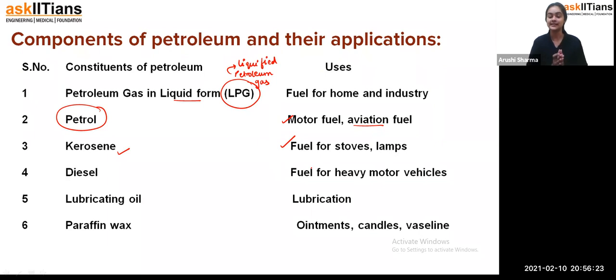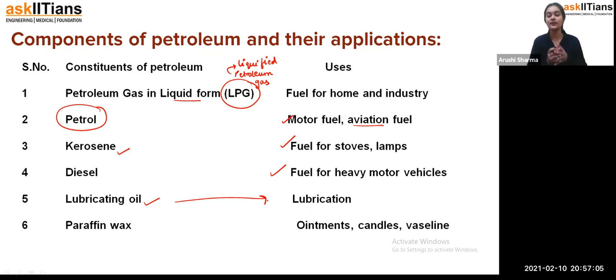Now, if we see diesel, students, diesel is used as a fuel for heavy motor vehicles like the trucks we are having. So for them, we use diesel. Lubricating oil is used for lubrication. What happens, students, is that we have iron machineries, and with the passage of time the usage of iron machineries has increased, and because of that sometimes they get jammed, and we have to make them work again. So for that, we use this oil, and after applying the lubricating oil, they start working properly again, and we can do our work easily.